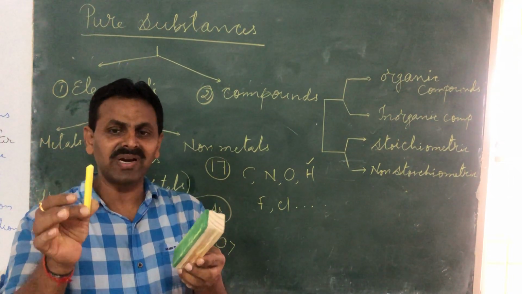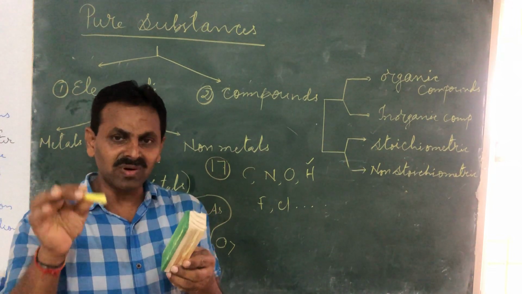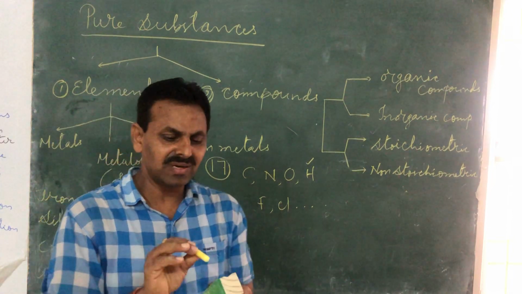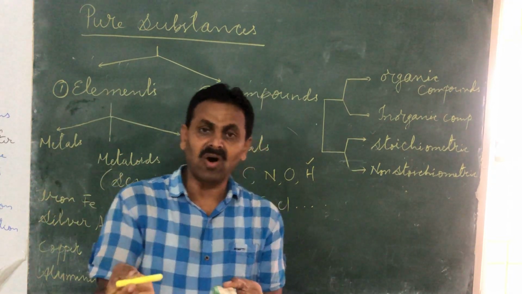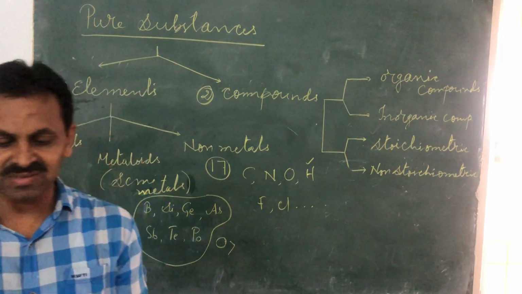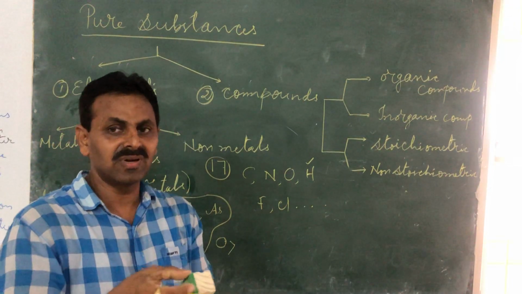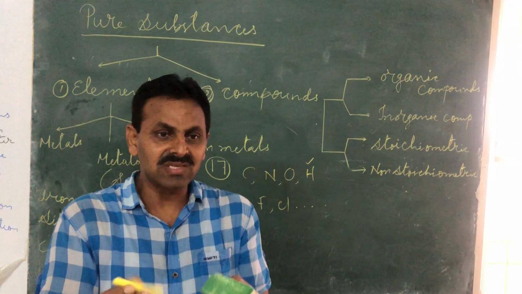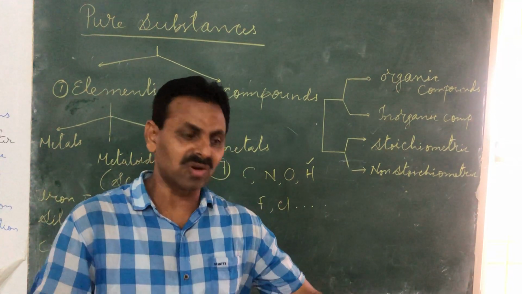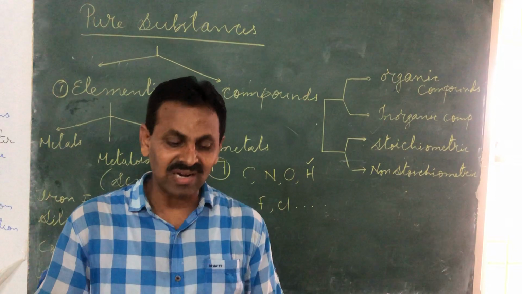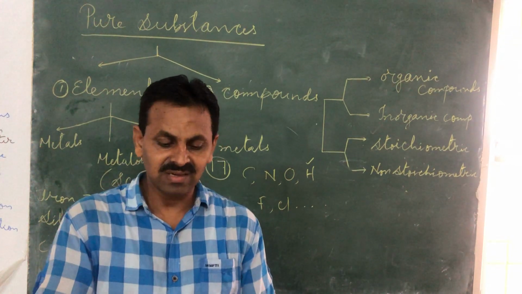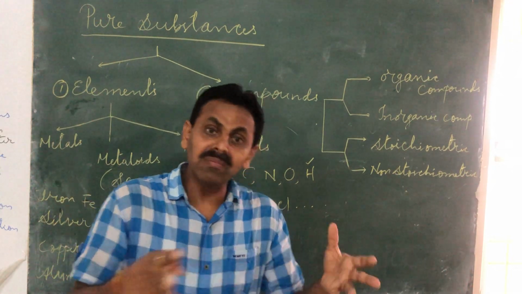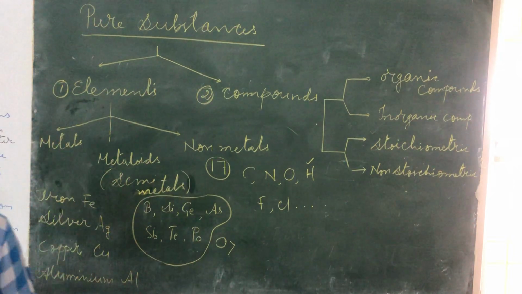Like now, if I try to make noise with these two things, it's not possible. This is calcium carbonate, a compound of course, and this is cellulose made of wood, nothing but carbon, hydrogen, oxygen. All three are non-metals. This is also made of non-metals. Likewise, non-metals do not make sound, so usually they are non-sonorous. Non-metals are less hard. We can cut them into smaller pieces. Wood can be cut into pieces. But all metals may not be so; iron cannot be cut easily.